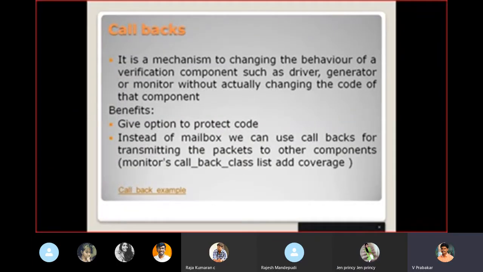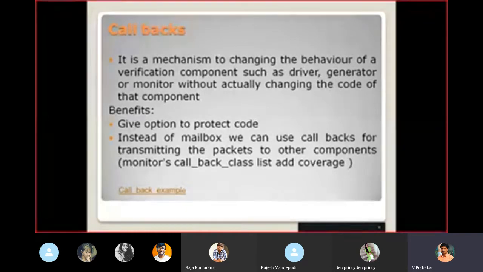While calling the randomization method, the callbacks of randomization, that is the pre and post randomization methods, are automatically called. So this is one example of a callback: the callback methods of randomization.